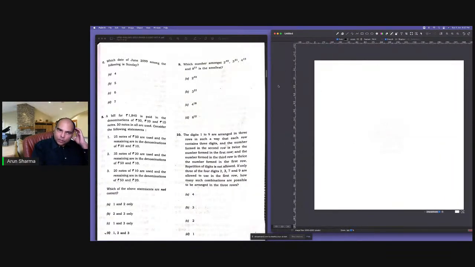Question 9: which number amongst 2 raised to 40, 3 raised to 21, 4 raised to 18, which means 2 raised to 36, and 8 raised to 12, which is again 2 raised to 36, is the smallest?